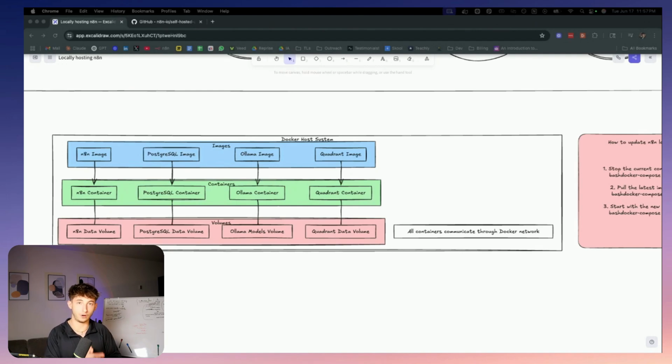Volumes solve this by giving containers a place to store data that persists even when the container gets restarted. So it's like having an external hard drive that stays connected no matter how many times you restart your computer. What that means in our setup is we will have multiple images running as containers. They can all talk to each other, with volumes making sure that our workflows and data don't disappear when we want to pause or restart everything. So hopefully that all makes sense, but now let's get into building this thing.